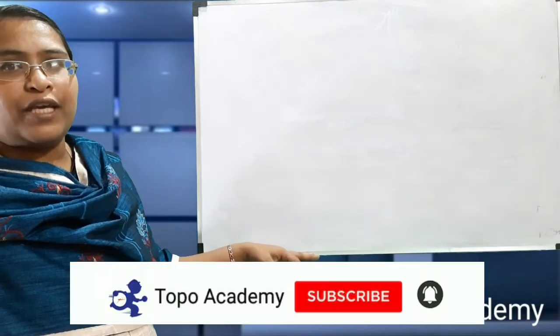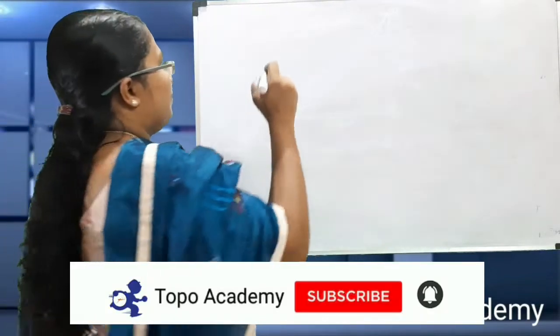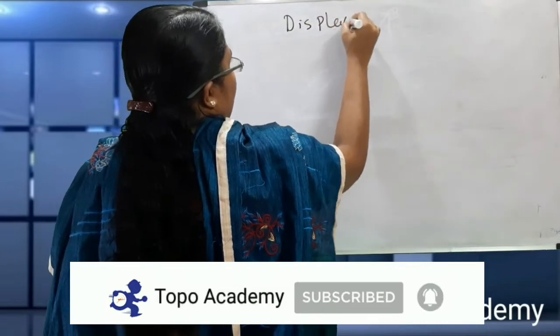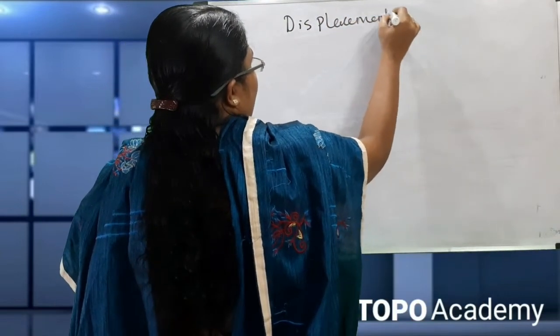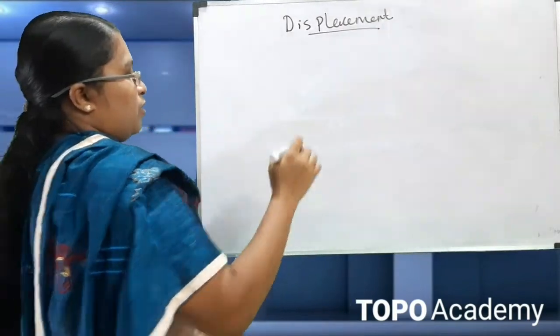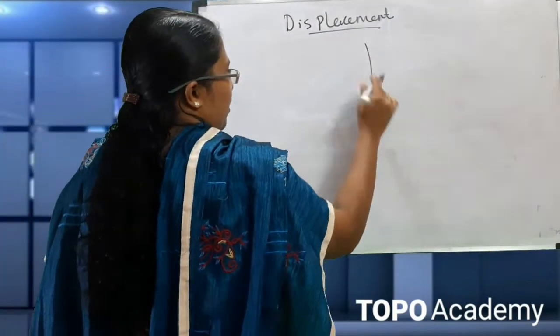Next term we have to see is displacement. So what is displacement? Last, we have seen an example.